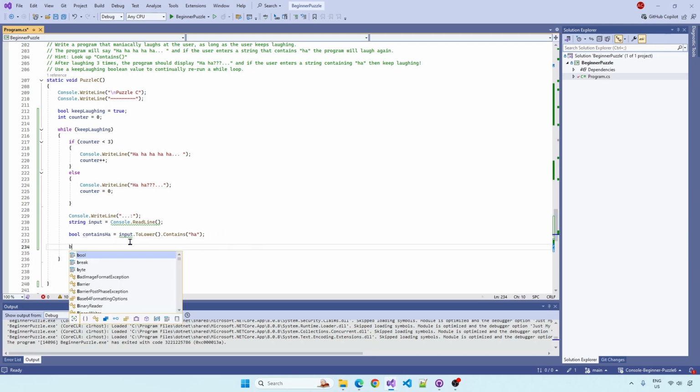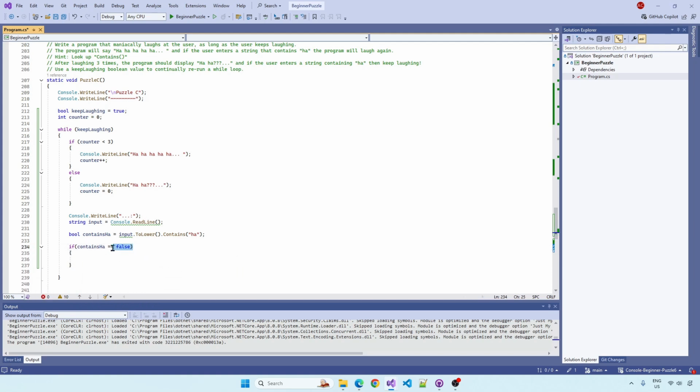If I do bool, my bool, I can't make it null. It won't like anything other than true or false. So we can then do the if statement. If contains ha is false. And I like writing out things like this.